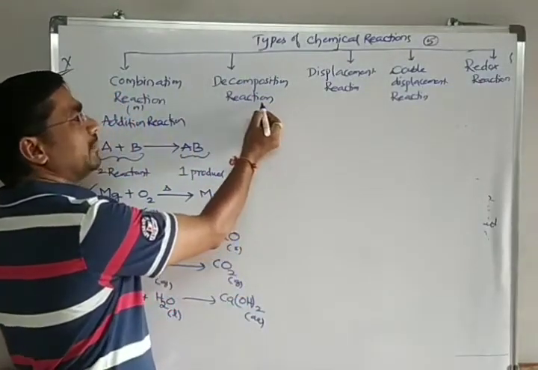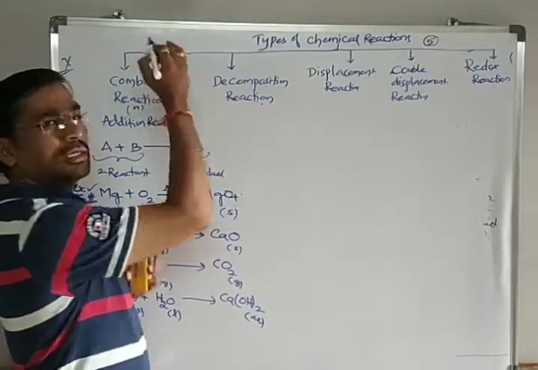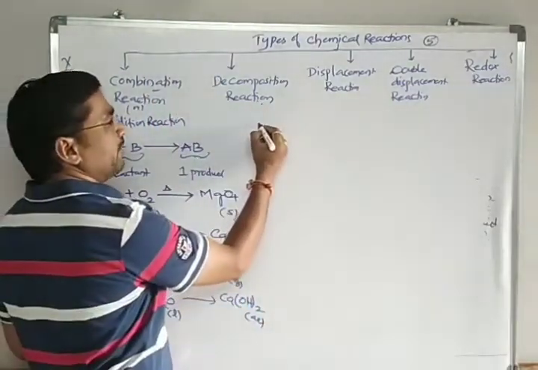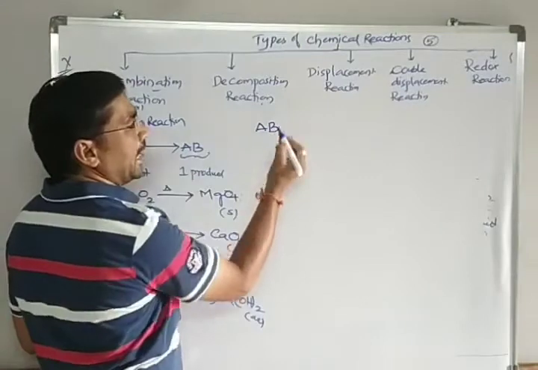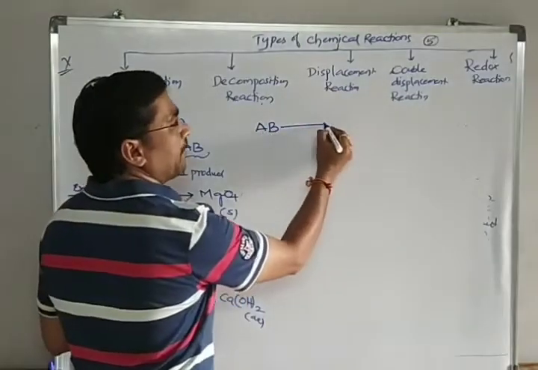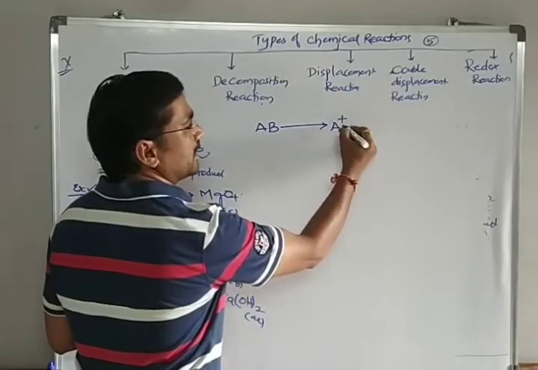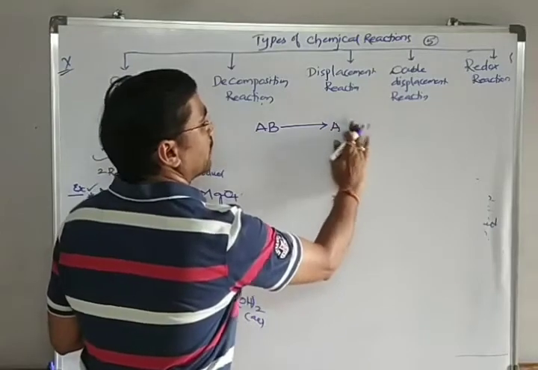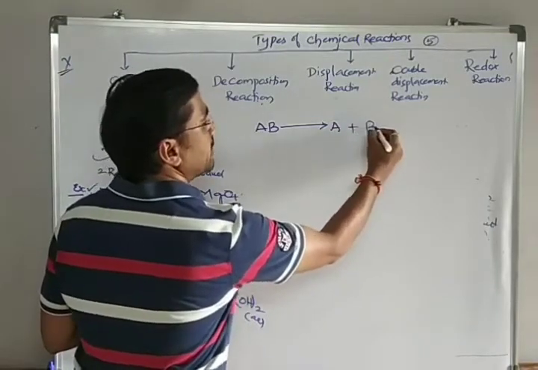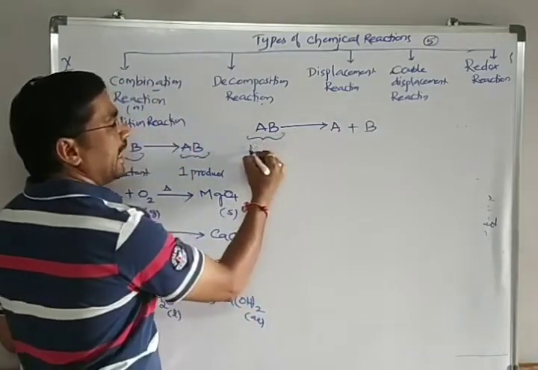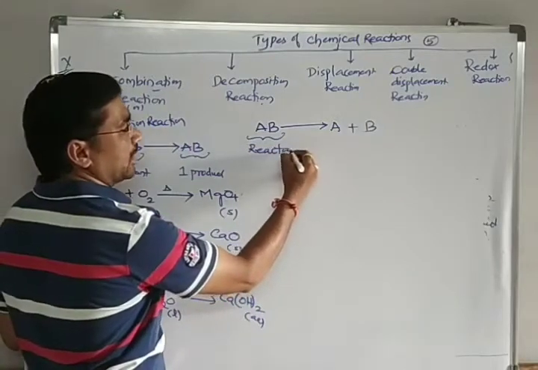We say this decomposition reaction is exactly opposite to that of the combination reaction. That's why, say the reactant here is AB, a compound. After participating in the reaction, it converts into A plus B. You can see the reactant on the left hand side.